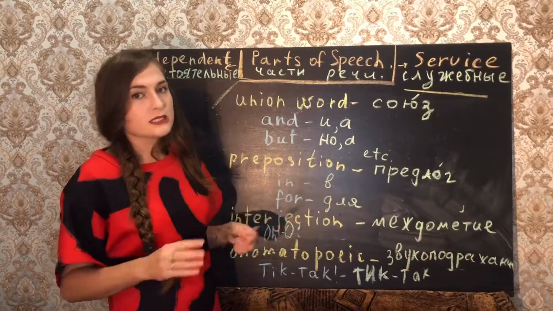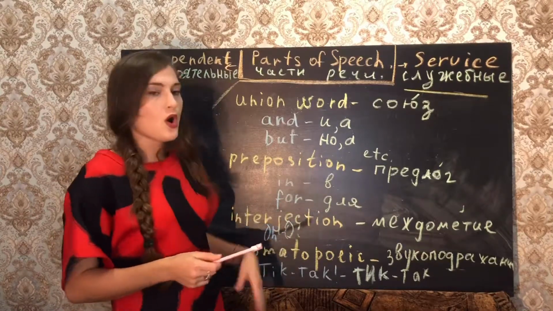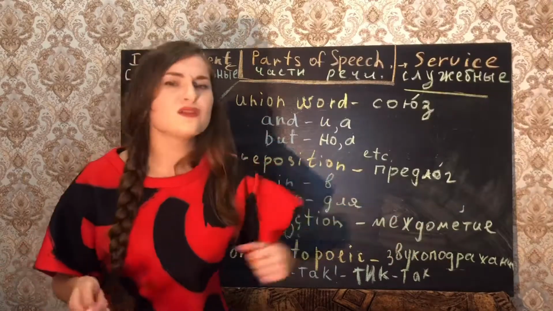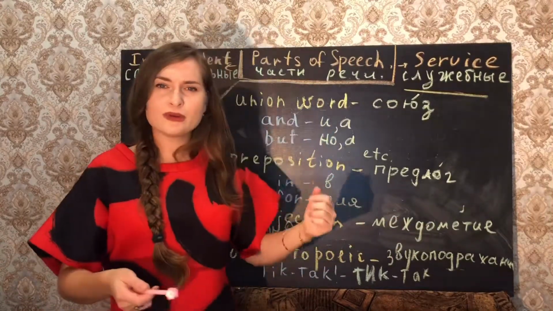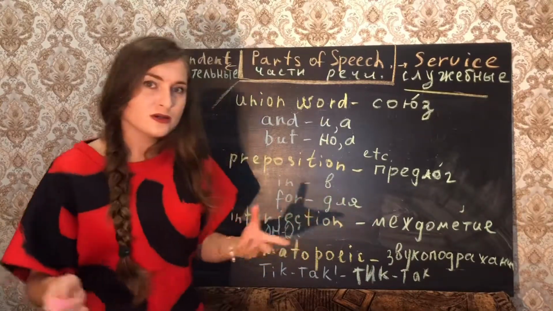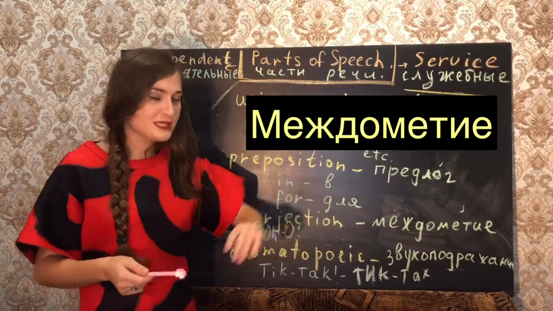And just like in English, we have interjection words. For example, oh, ah, I hit myself, and I can scream, oh, ah, and so on. Wow, yoo-hoo. This is interjection, междометие.